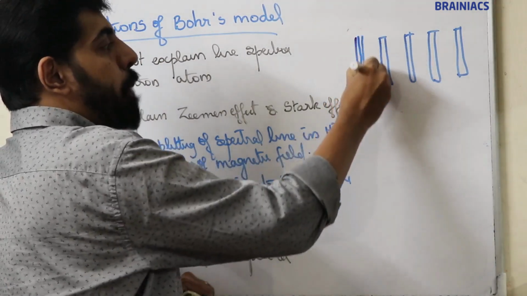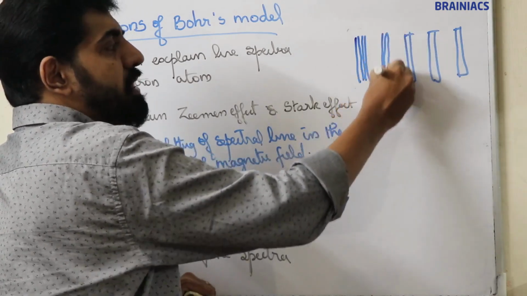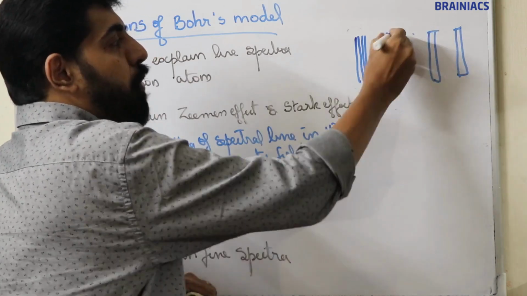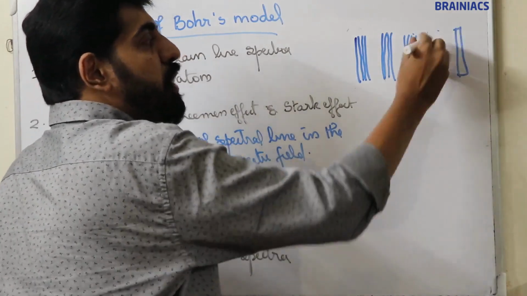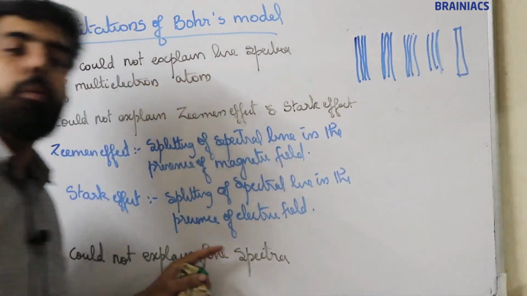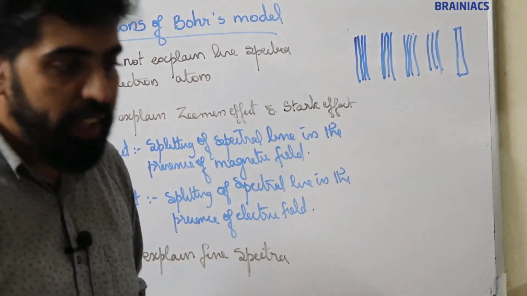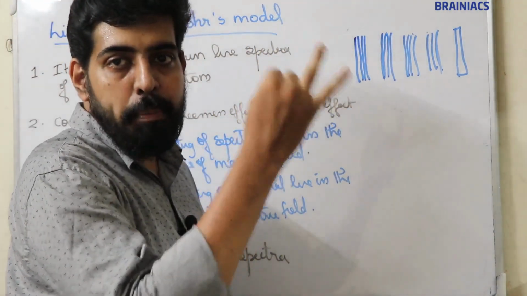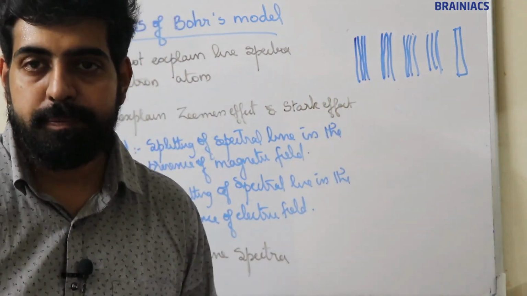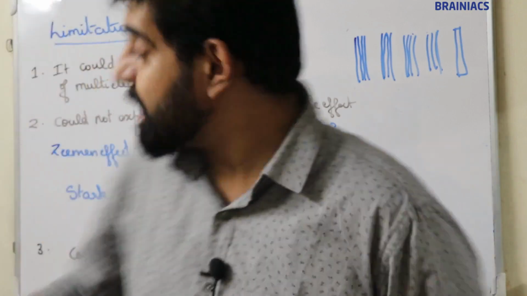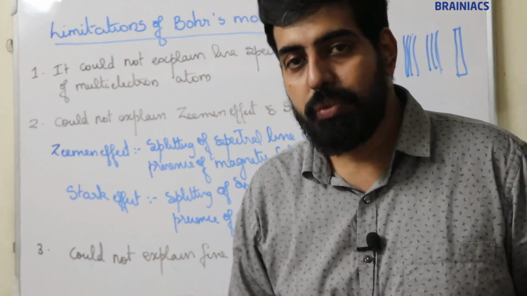If the Lyman, Balmer, Paschen, Brackett and Pfund lines are observed under powerful instruments, you can see that each line is made up of so many fine lines. This is known as fine spectra. These are the first three limitations of the Bohr model. Moving on to the fourth limitation.